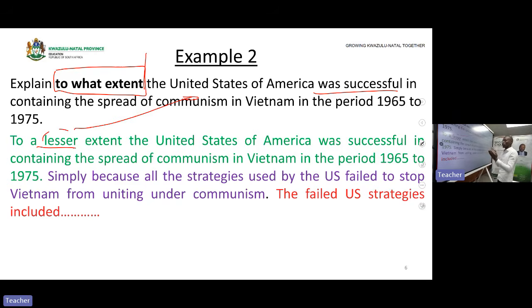Then you go to the second step, which is giving us a reason. You use the same method as in "do you agree" statement when you are giving a reason. Simply because, this is because all the strategies used by the USA failed to stop Vietnam from uniting under communism. Are we clear? The failed strategies included, you mention the name of the strategies, but you do not need to mention all of them. Just mention a few, 3 or 4 of them, then you are covered. Are we clear?